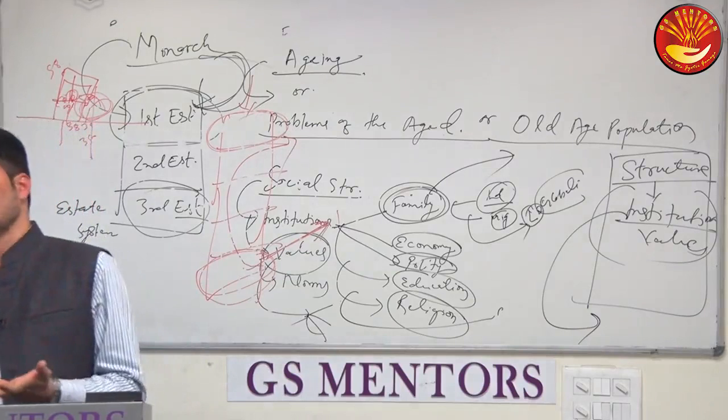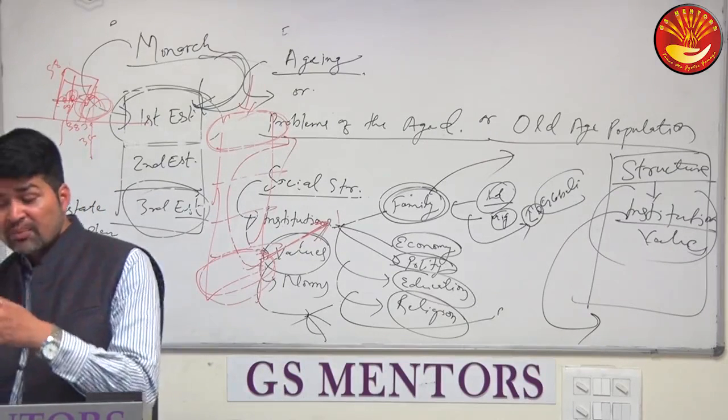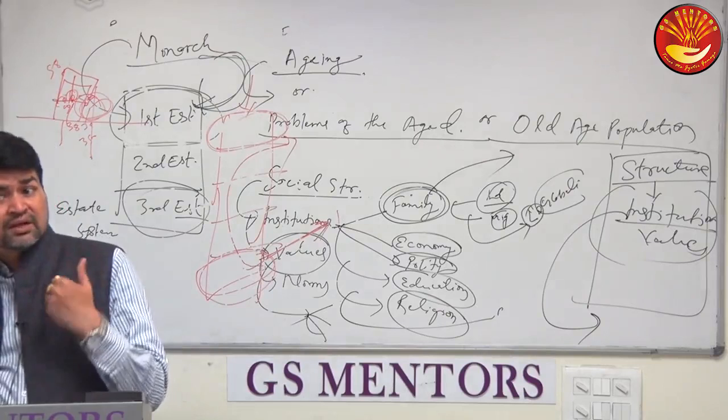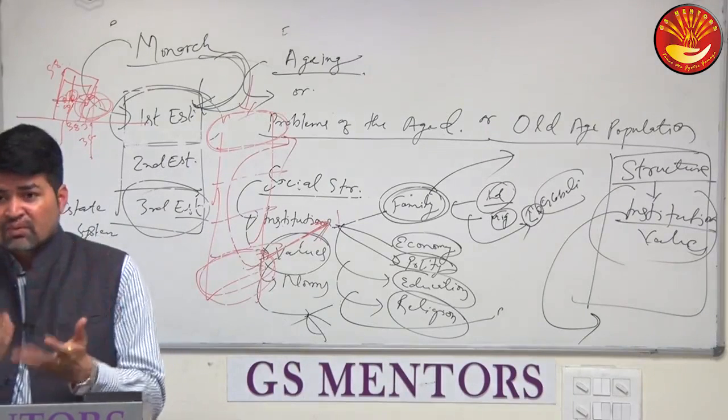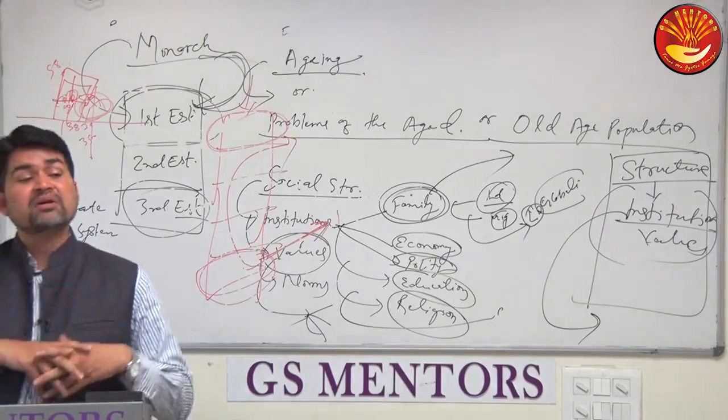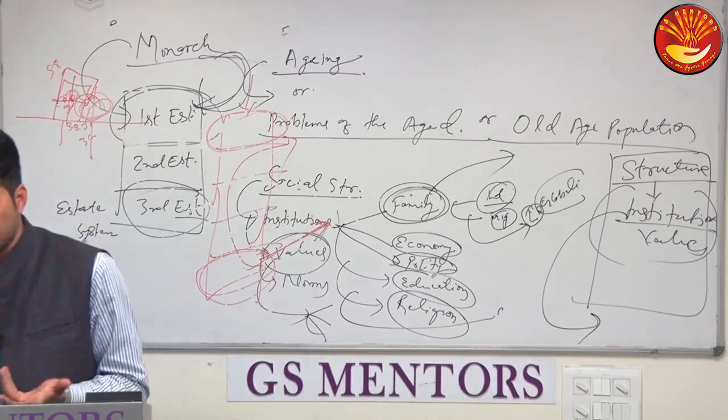Failures. Now you will see that today the government's focus is on empowering excluded groups and communities: empowerment of women, minorities, scheduled castes, scheduled tribes.